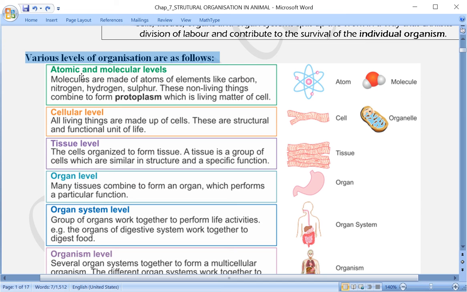Here we are talking about the atomic and molecular level, that is the molecules are made of atoms of elements, like for example carbon, nitrogen, hydrogen, sulfur, oxygen, as I discussed earlier. These elements, the atoms or molecules, are non-living, but when they unite together, they form the protoplasm of a living cell.